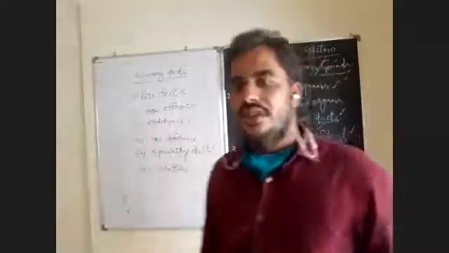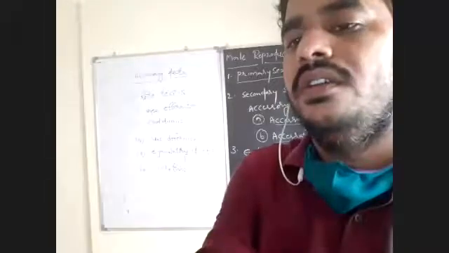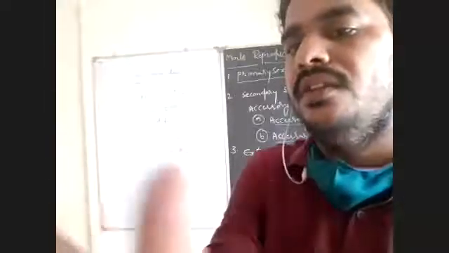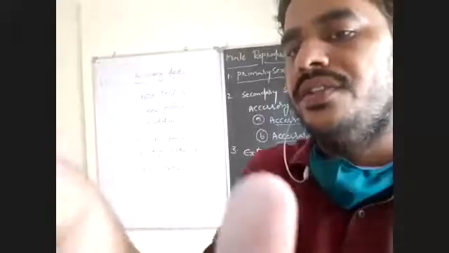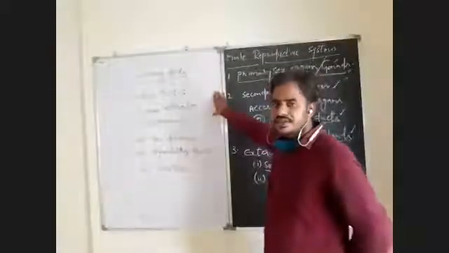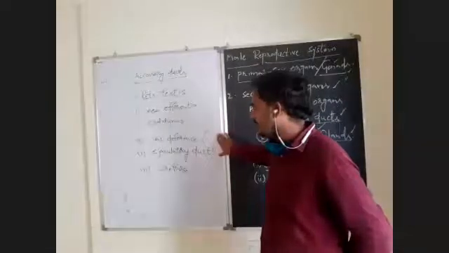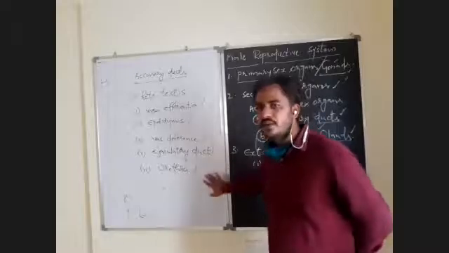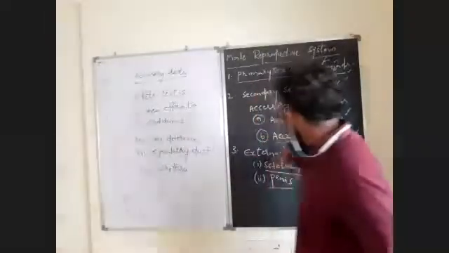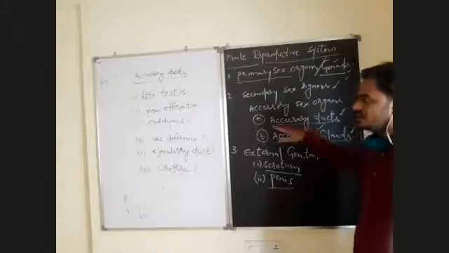So you should keep that in your mind. The sequence is a must; you have to follow the sequence. It is a must for all competitive exams. They will ask this sequence many times. So what is that sequence? Just observe. Rete testis, vasa efferentia, epididymis, vas deferens, ejaculatory duct, and urethra are the accessory ducts in the human male reproductive system. Okay, just write that down.